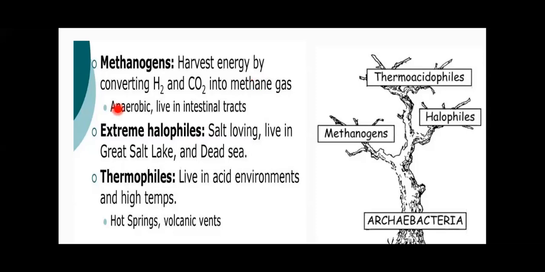Then we have extreme halophiles, salt-loving bacteria which are found in salty areas like the Great Salt Lake, the Dead Sea, etc. These halophiles are also known for some unique features. They are pigmented bacteria, and they carry out photophosphorylation.